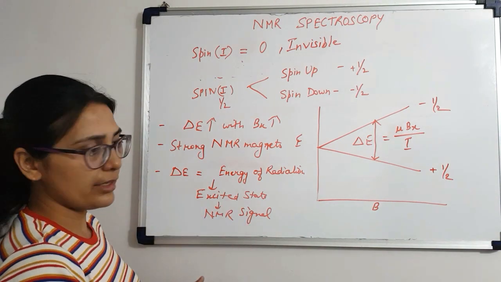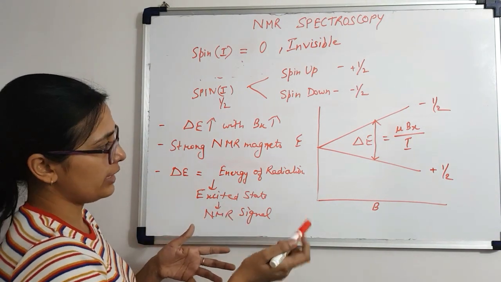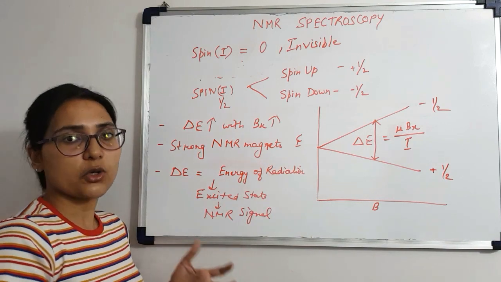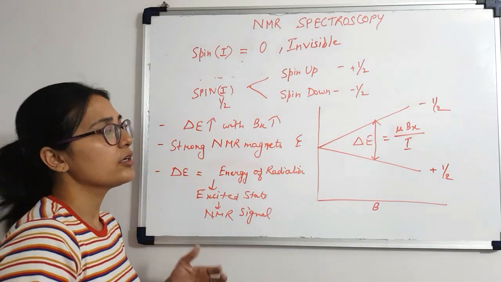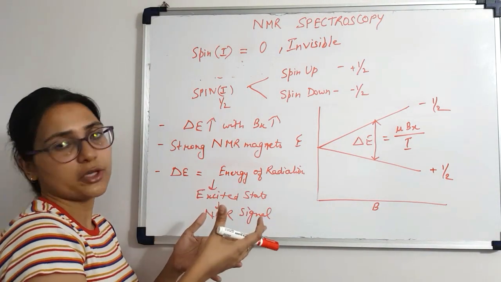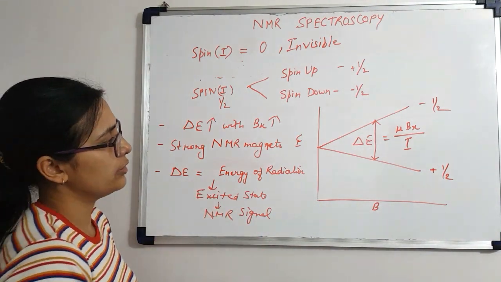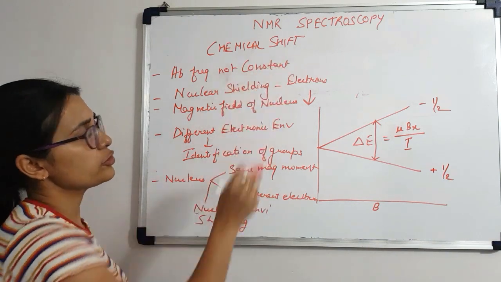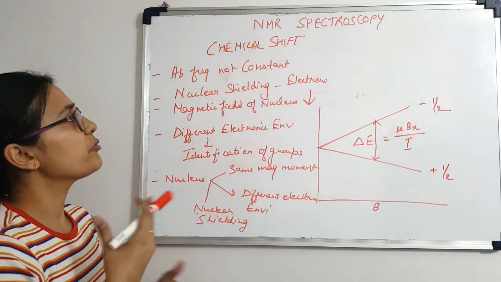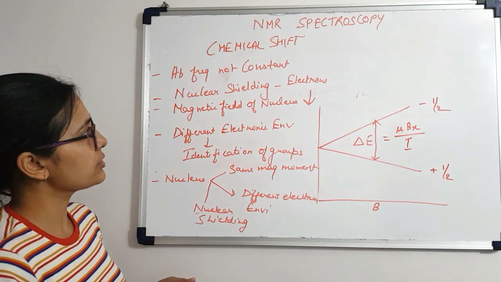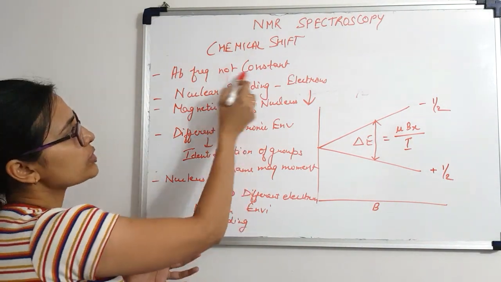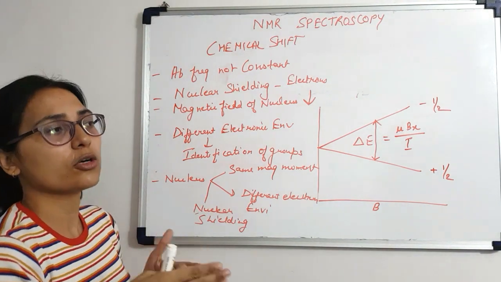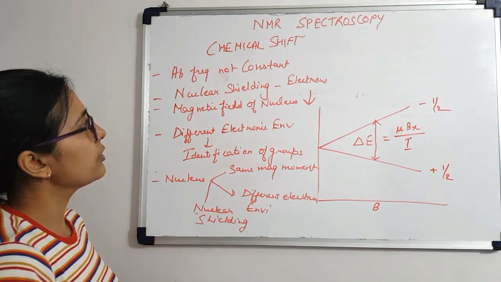Now, under a magnetic field, in most cases, the resonance frequency which is absorbed by a particular nucleus generally matches the radio frequency of electromagnetic radiation. Next, let's talk about the chemical shift. The absorbed frequency of a nucleus, even if nuclei have the same magnetic moment, is not always constant. So the absorbed frequency is not always constant for a particular nucleus.